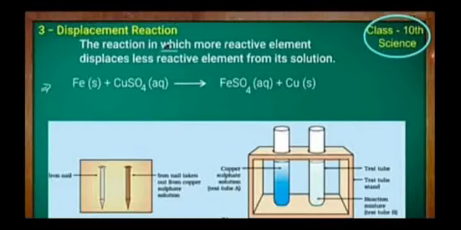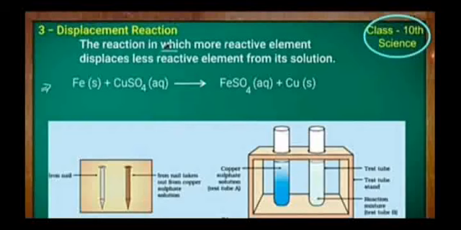Displacement reaction. The reaction in which a more reactive element displaces a less reactive element from its salt solution, or the reaction in which a highly reactive metal displaces a less reactive metal from its salt solution, is called a displacement reaction.